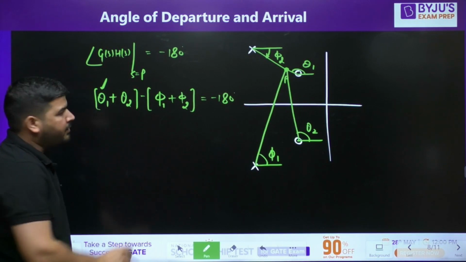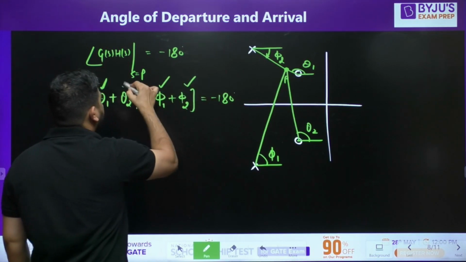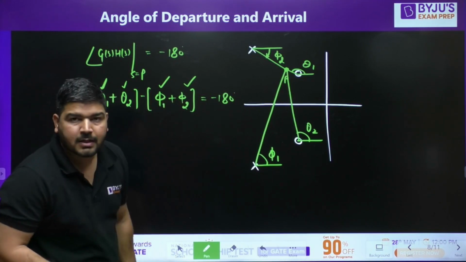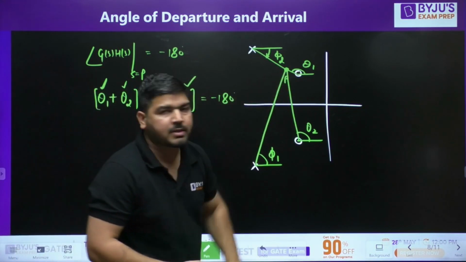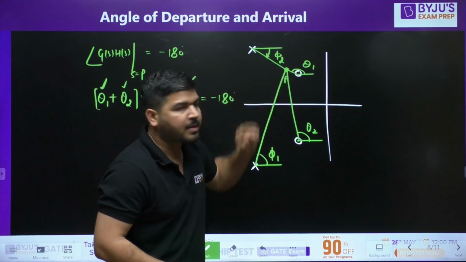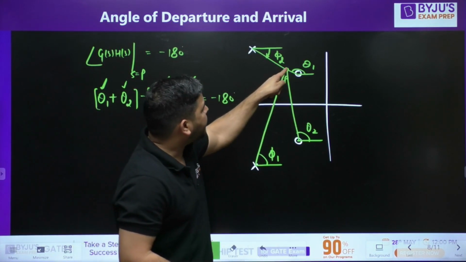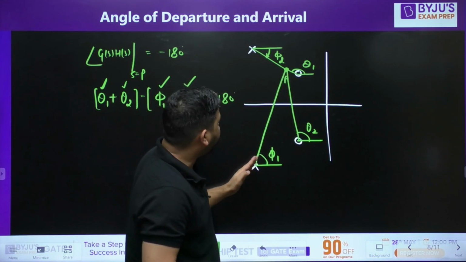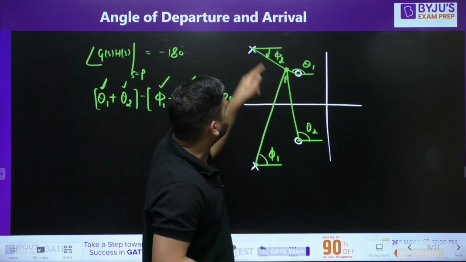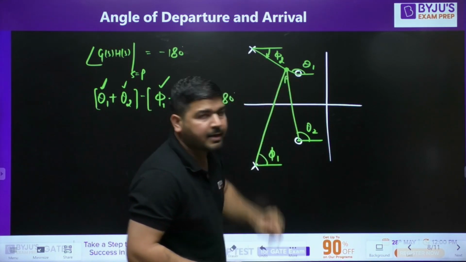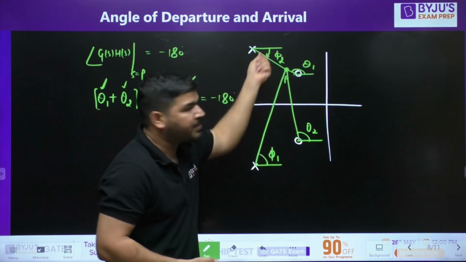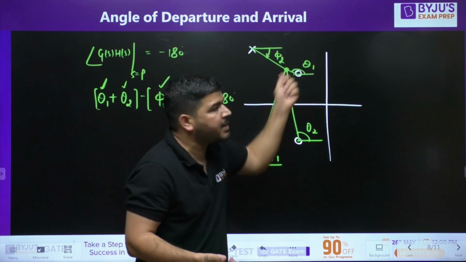Now to calculate theta 1, we need to find phi 1, phi 2 and theta 2. Now how to calculate phi 1, phi 2 and theta 2? That you can calculate easily. We know that this P point is very close to this zero. So we can assume that P is very close to this zero, and then we can draw the lines. This line will be exactly here, this line exactly here, and this line exactly here. So with respect to this zero, you can calculate this angle. It's just an approximation you are taking, okay?